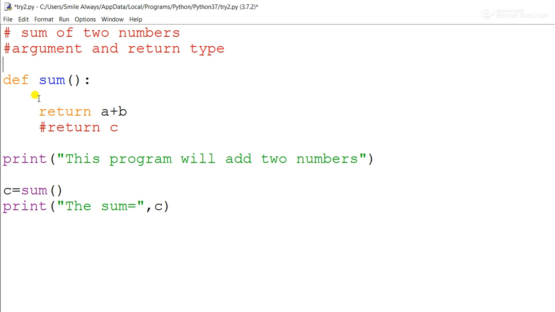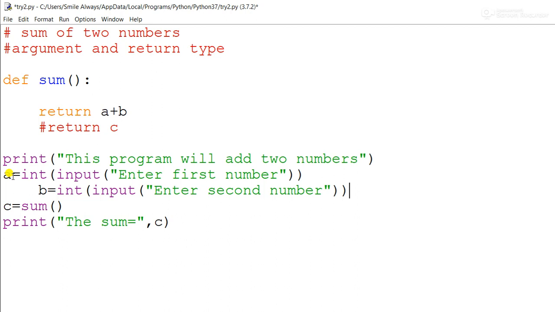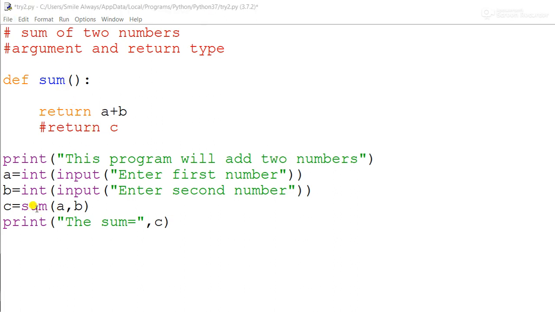What we can do is ask from the user here only, these two values. Print this program will add two numbers. First we are taking the first value, secondly the second value. Now when we are calling this function, you have to remember that you have to pass both the values A and B, and here you are going to receive those values. Fine. Because you are passing the value here, you have to receive the values over here.